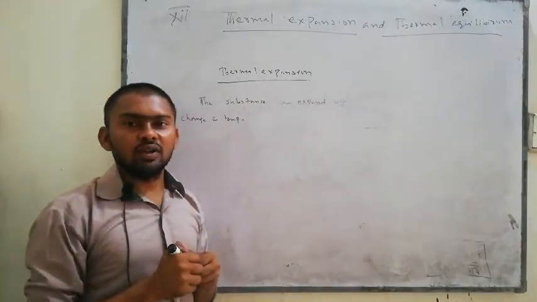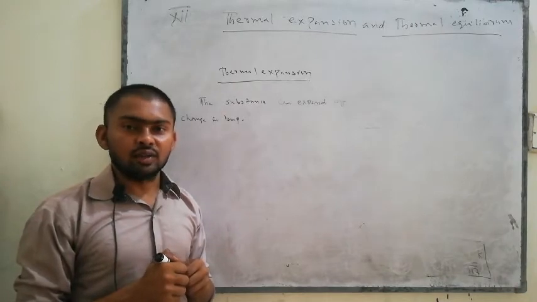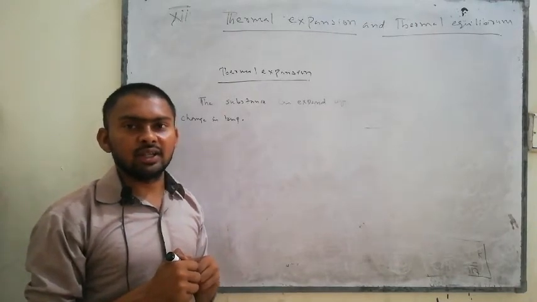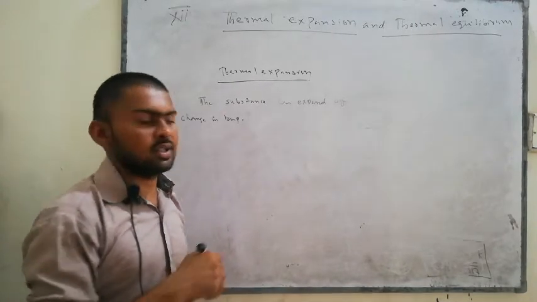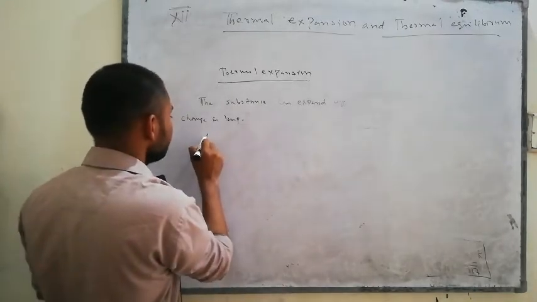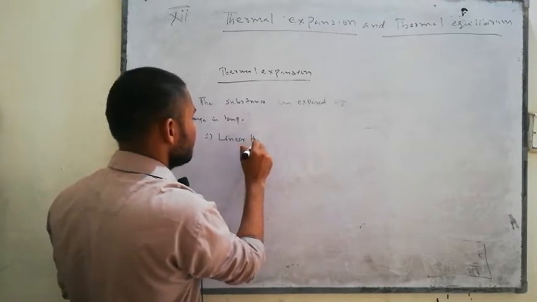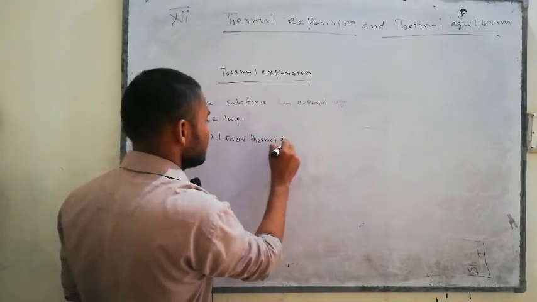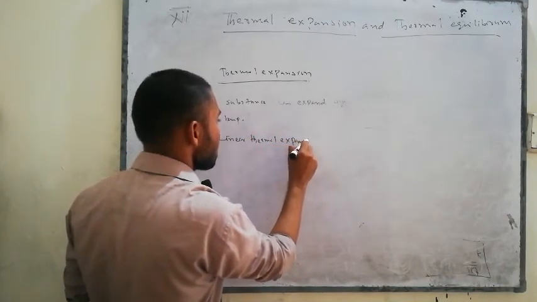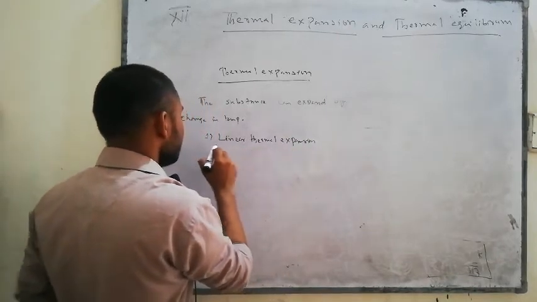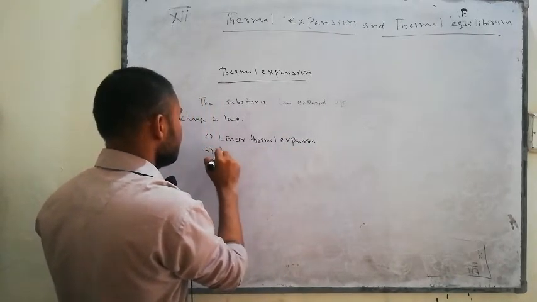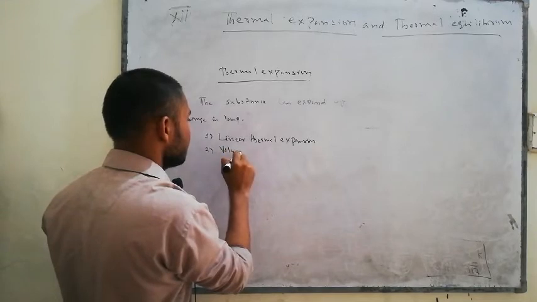But now we have the two main types of thermal expansion. Number one, linear thermal expansion. Number two, volume thermal expansion.